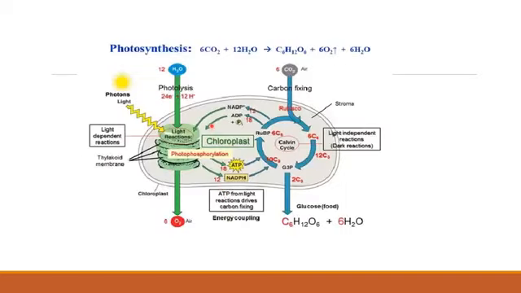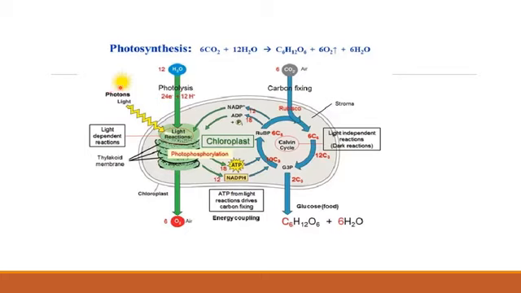Here is photosynthesis. You must know the equation of photosynthesis, a balanced equation. We have done balanced equations in chemistry, so please make sure that when you write this equation, it is balanced. Here 6 molecules of carbon dioxide and 12 molecules of water will give you C6H12O6, which is glucose. 6 molecules of oxygen will be released and water is formed. This water can be further utilized in different activities of the plant.